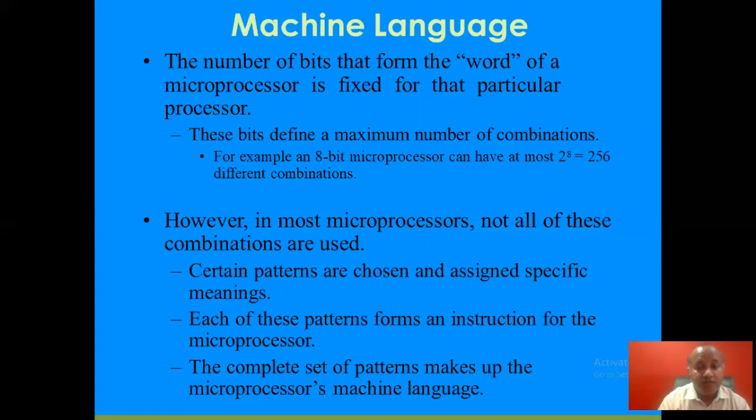However, in most microprocessors, not all of these combinations are used. Certain patterns are chosen and assigned specific meanings. Each of these patterns forms an instruction for the microprocessor. The complete set of patterns makes up the microprocessor's machine language. So we will be studying this language in the next session.